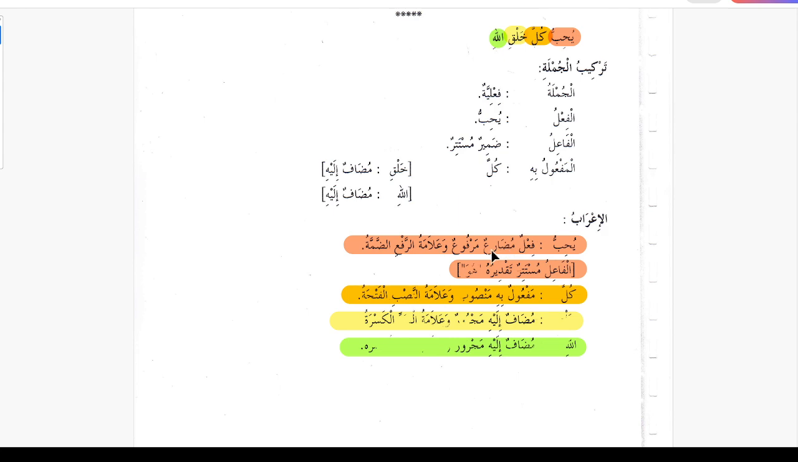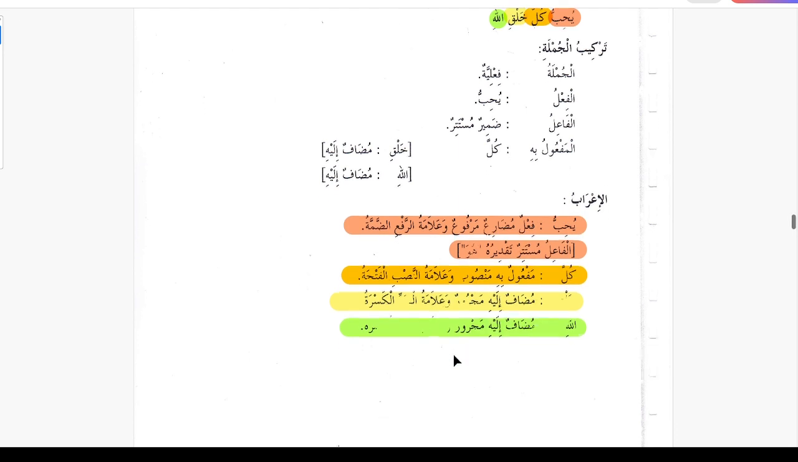Yuhibbu is failun mudari'un marfuun walamatu rafi ad-damma, wal fa'ilu damirun mustatirun taqdiruhu huwa. Kulla is maf'ul bihi mansubun walamatu nasbi al-fatha wa huwa mudaf. And khalki is a misprint here, so khalki is mudaf alayhi majrurun walamatul jarri al kasra, and then wa huwa mudaf as well, then this becomes mudaf, and Allahi is mudaf alayhi majrurun walamatul jarri al kasra. So this is how we are going to put the i'rab here.